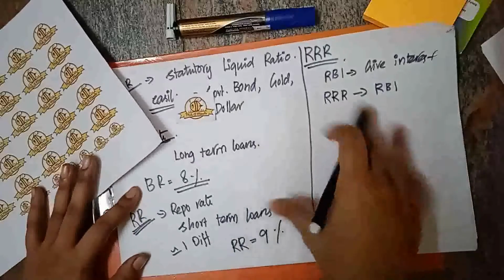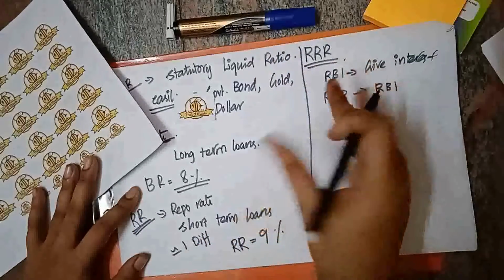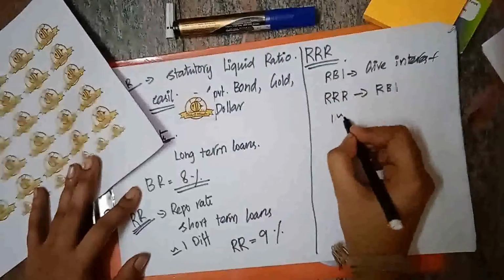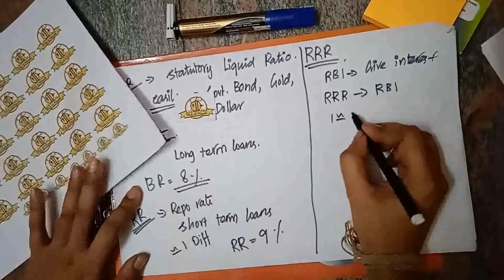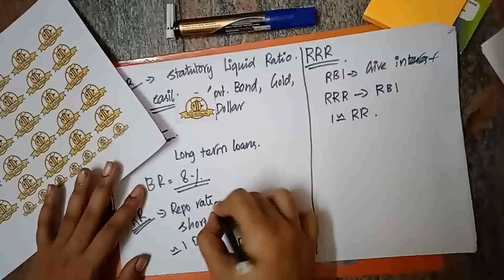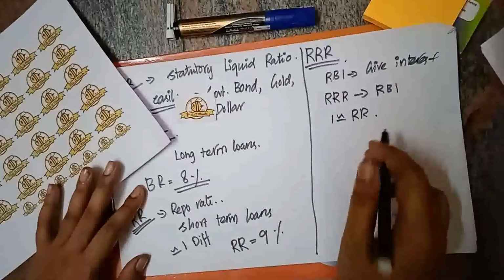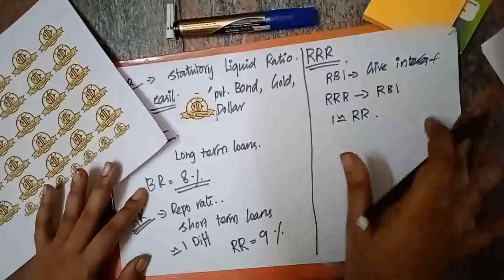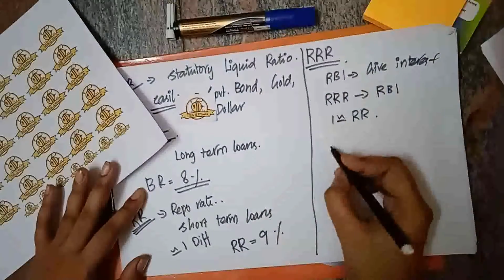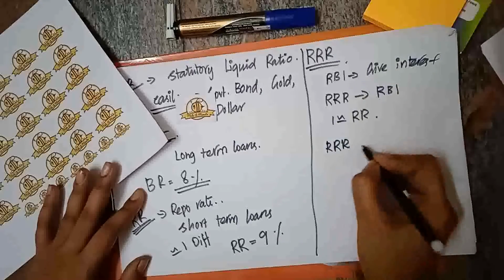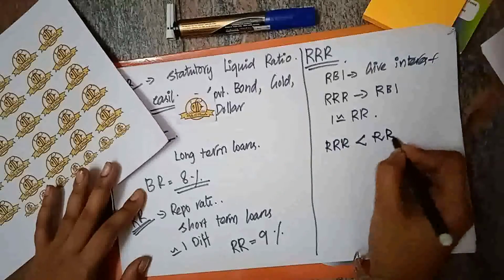This also has nearly a 1% difference, and this 1% difference is with the repo rate. Comparing the repo rate and the reverse repo rate, the reverse repo rate will always be lesser than the repo rate.